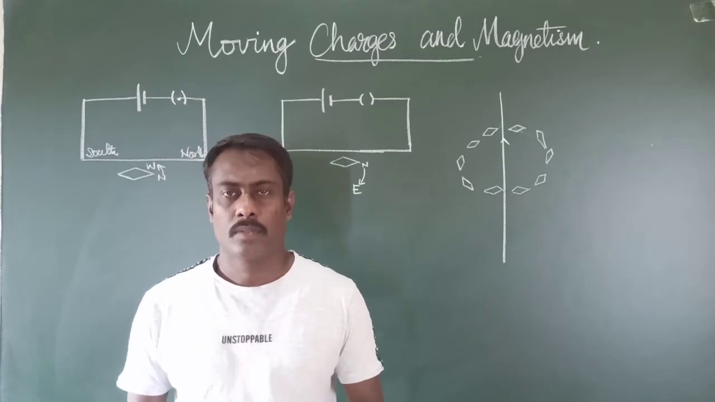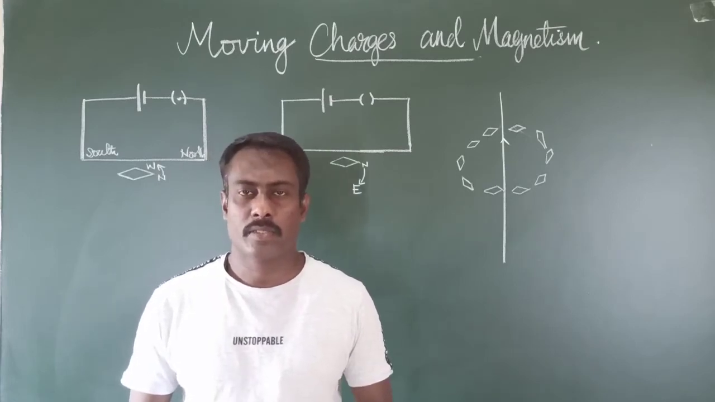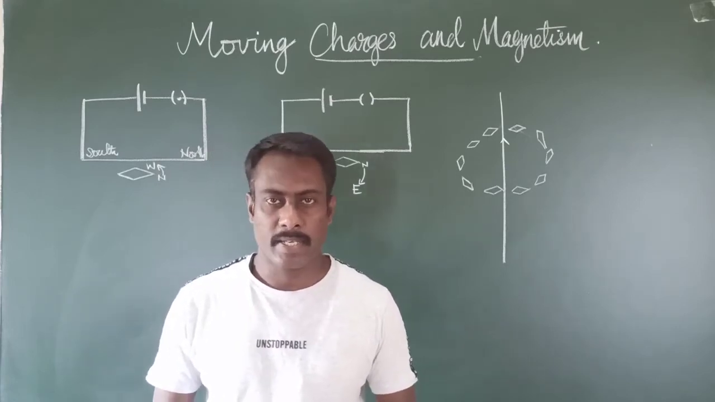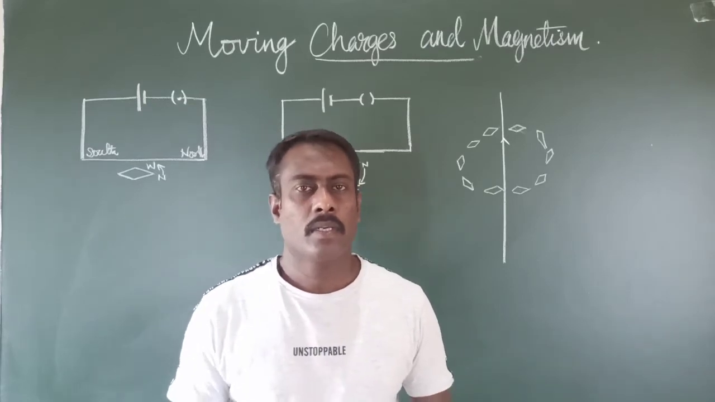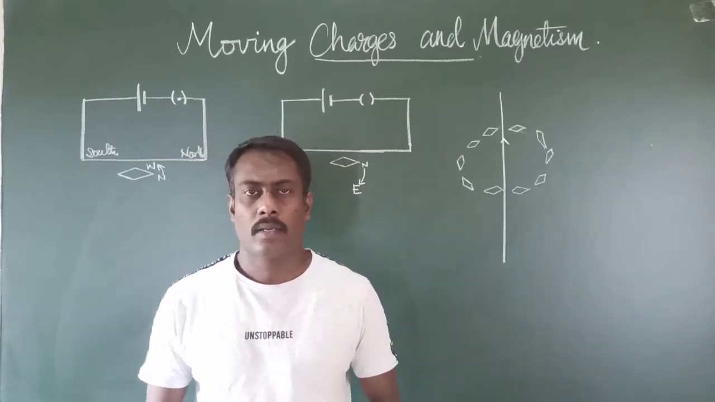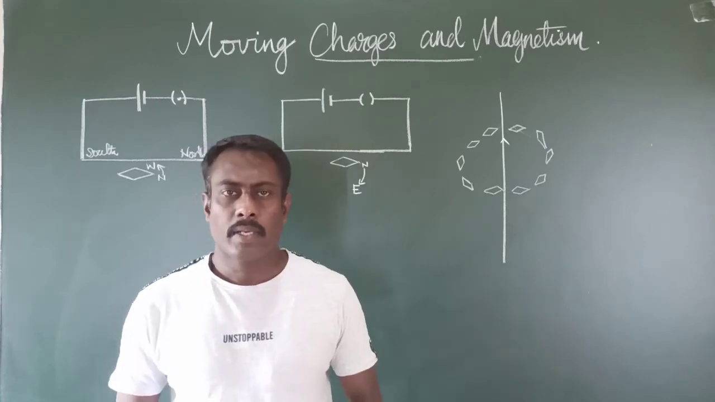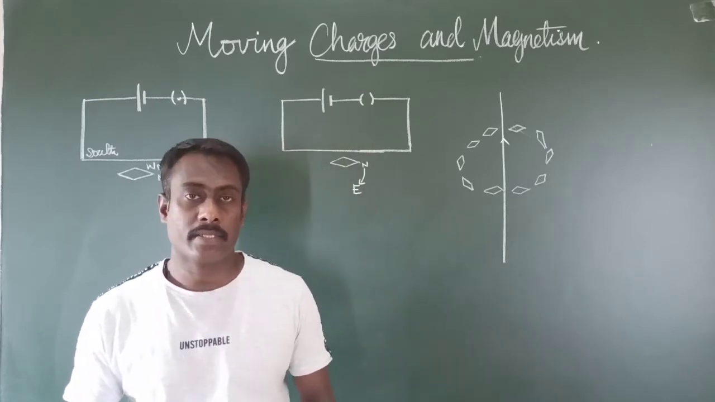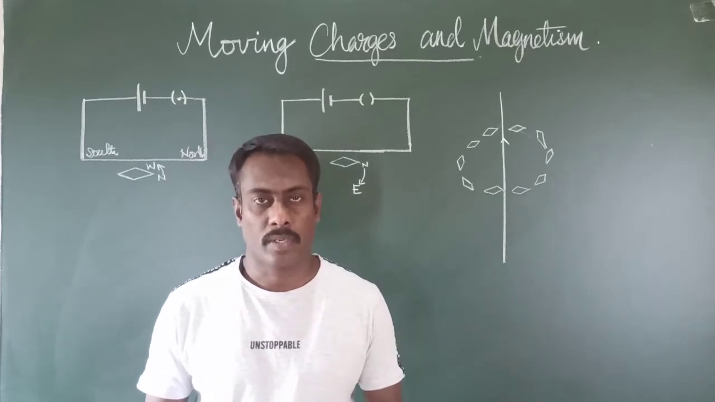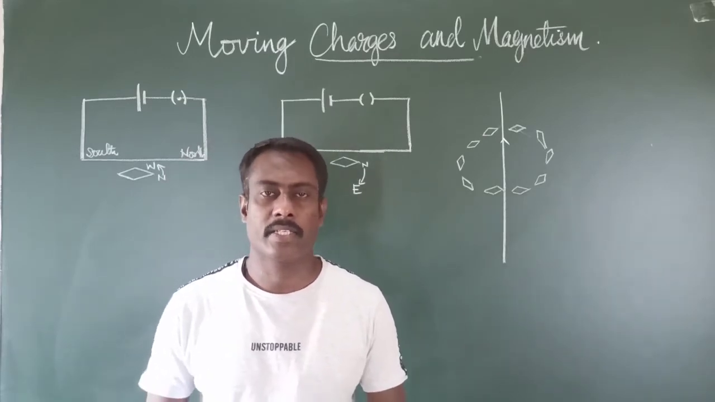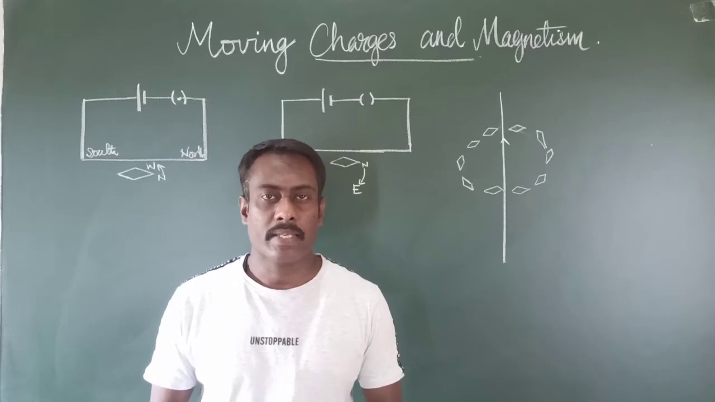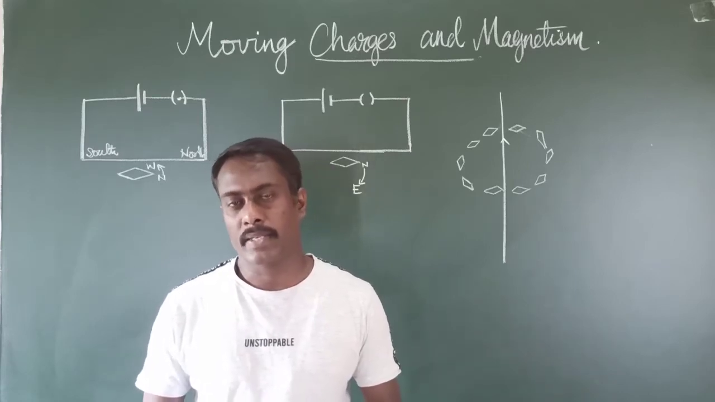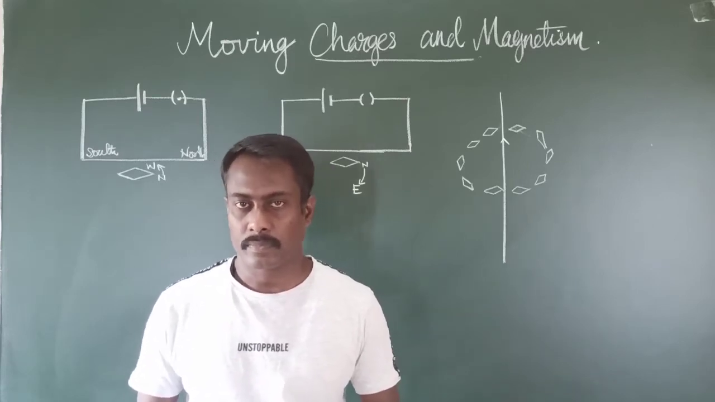Today we are going to learn another interesting topic, moving charges and magnetism. In 1820, Hans Christian Ørsted, a Danish physicist, observed an interesting characteristic of a current-carrying conductor: it can produce a magnetic field around it when an electric current passes through it.